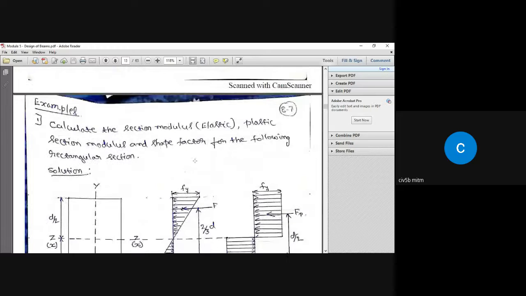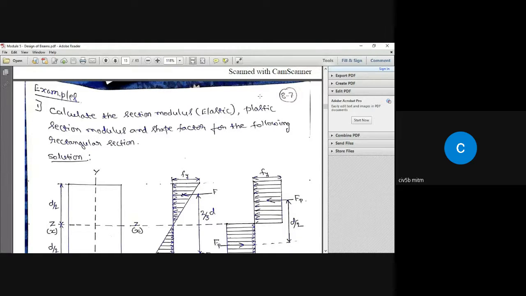Okay, so let us take an example. This is not a design problem, I'm just going to explain what is the plastic section, what is an elastic section, and also what is shape factor, and how to find out all those things. So this problem goes like this: calculate the section modulus. When I say simply section modulus, it is always elastic section modulus. There is another one called plastic section modulus, and also shape factor for the following rectangular section.